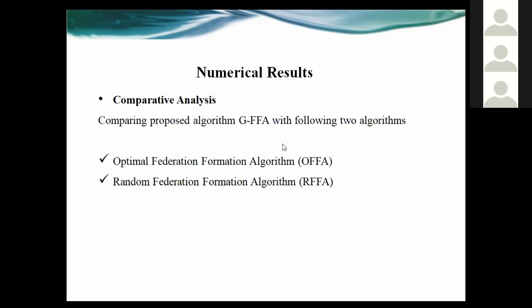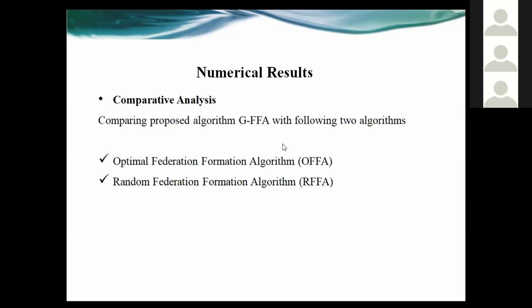Now for the numerical results, we compare our algorithm with two other algorithms, which are the optimal federation formation algorithm and the random federation formation algorithm. The first one is a conventional algorithm, which means it exhaustively searches all the possible paths for the federation formation, and its time complexity is exponential.